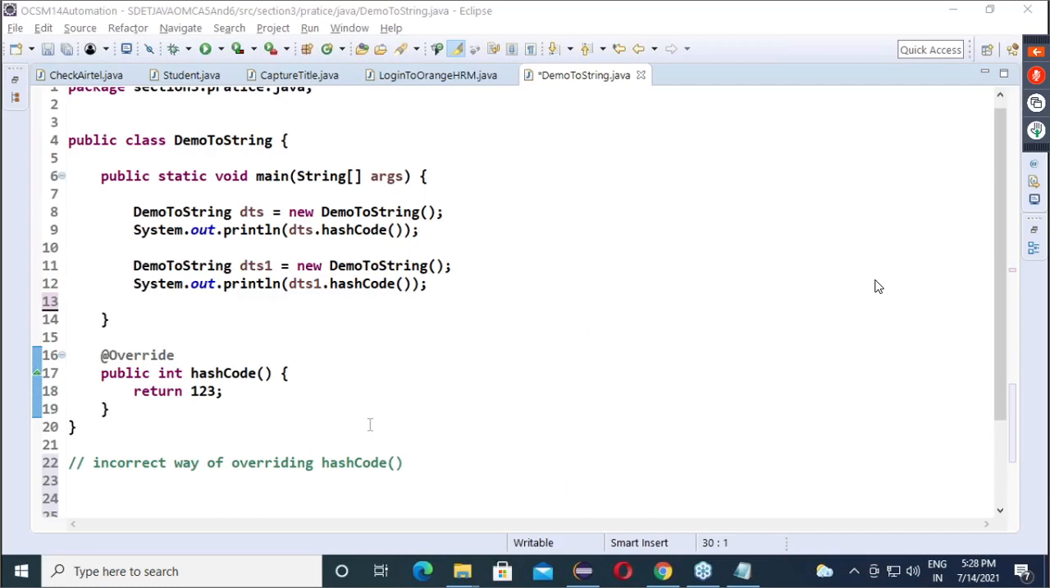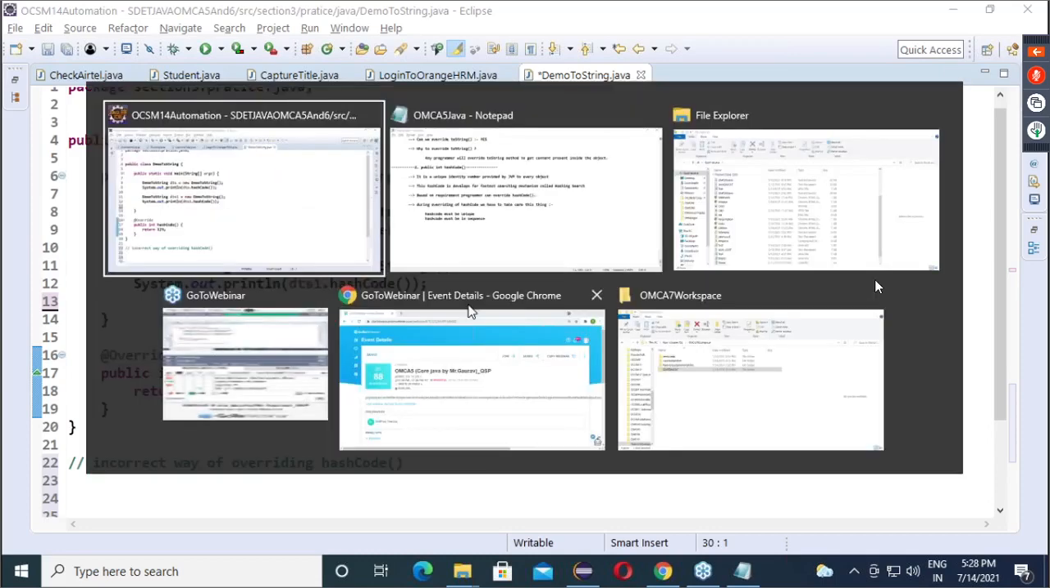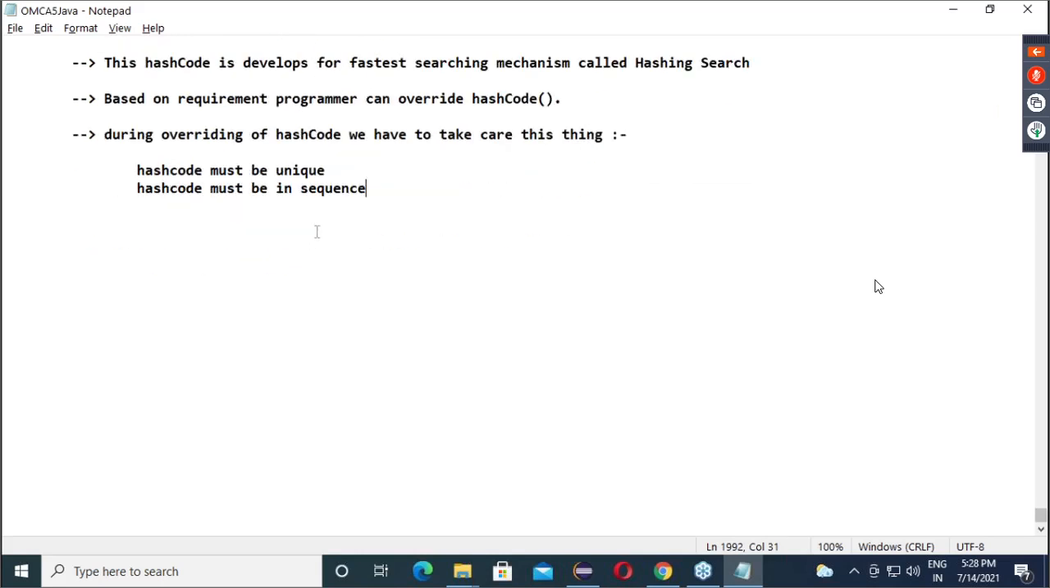Now, I want to show you one relation. The relation between hash code and toString. Okay, take this subheading: Relation between hash code and toString.